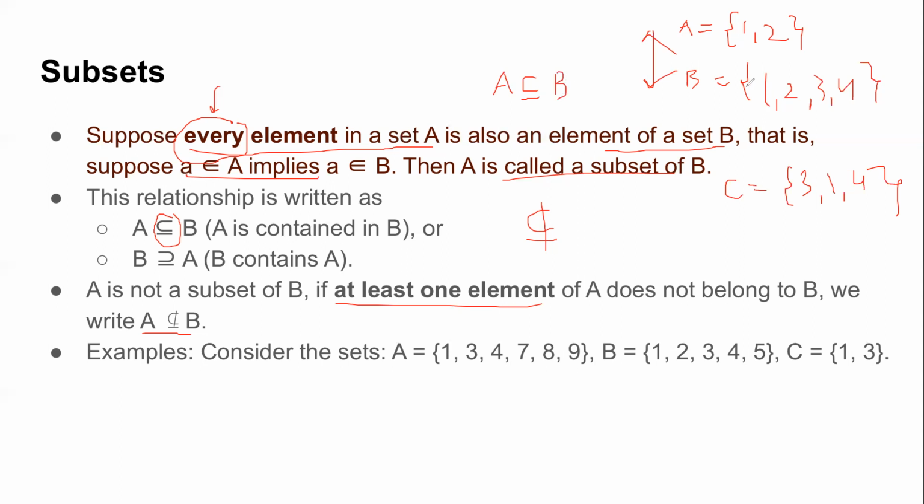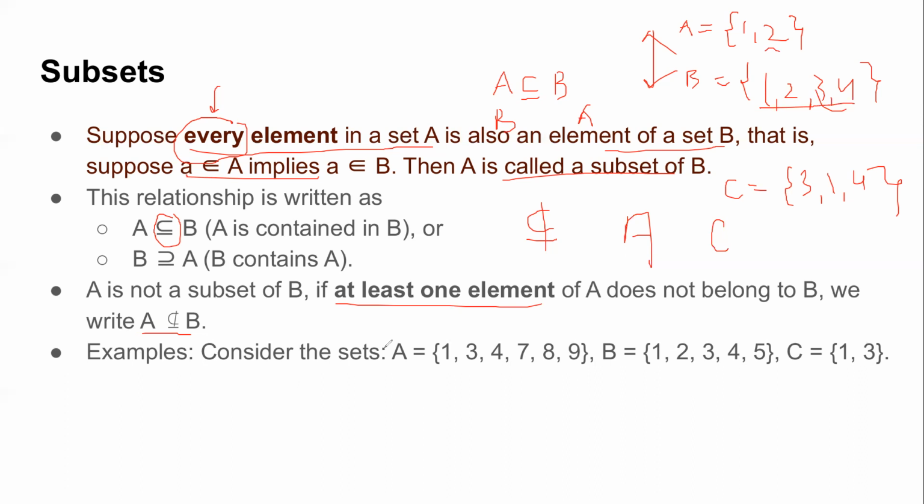Right? Now let me try to see the other relation. Is B a subset of A? For this I need to show all the elements of B should be in A, which is not true, right? Because 3 and 4 are there, which are not in A. What about A and C? Is A a subset of C or not? A is not a subset, right? Because 2 is not present in C.